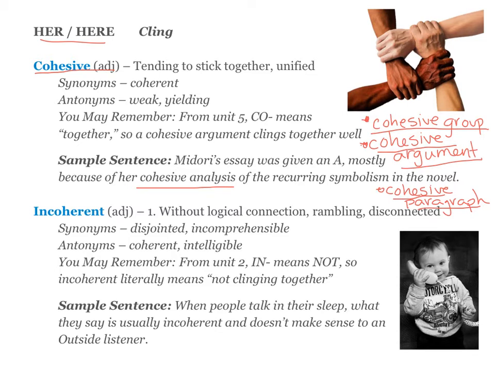Incoherent is the opposite, actually, of cohesive. It is also an adjective, and it means without logical connection, rambling, disconnected. So you can have an incoherent paragraph if none of it makes sense together, or an incoherent argument if it's not clear what you're trying to prove or why you believe that. Your sample sentence is, when people talk in their sleep, what they say is usually incoherent and doesn't make sense